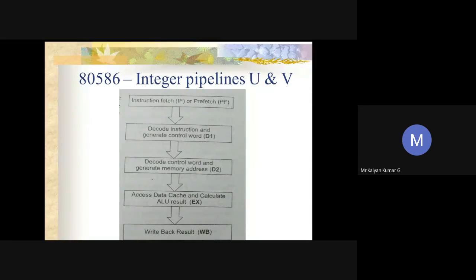Now we'll see that you have two integer pipelines and a floating point unit in the Pentium processor. Here it shows the integer pipeline. For a single integer pipeline, the flow has been represented, the 5-stage pipelining. Each integer unit will have a basic 5-stage pipeline. This is what is shown in the superscalar architecture, and we'll discuss each and every stage here.